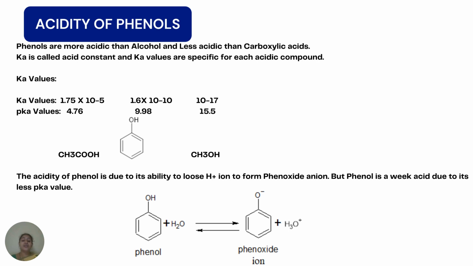The acidity of phenol is due to its ability to lose the H+ ion to form the phenoxide anion, and it will give away the H+ ion. As it is giving the H+ ion, it is considered an acid. But phenol is a very weak acid due to its high pKa value, just as we have seen with the above concept.